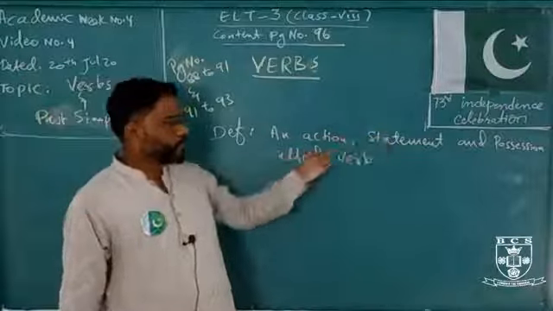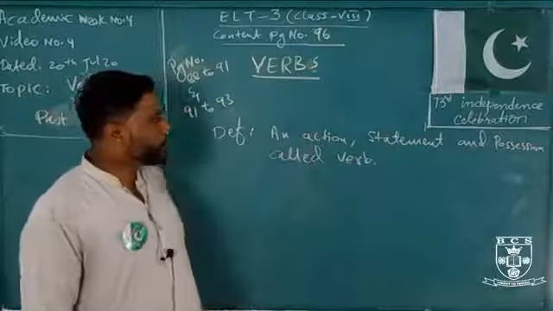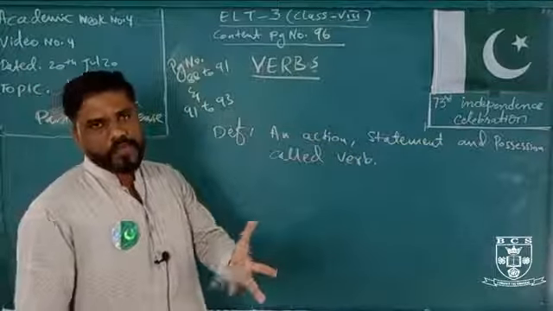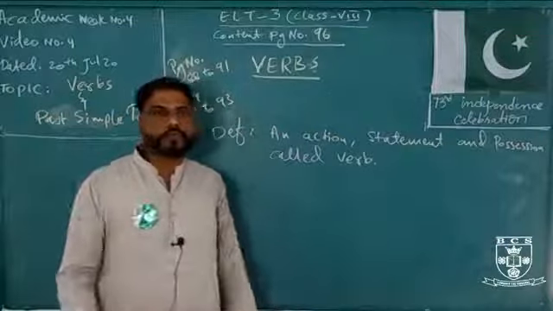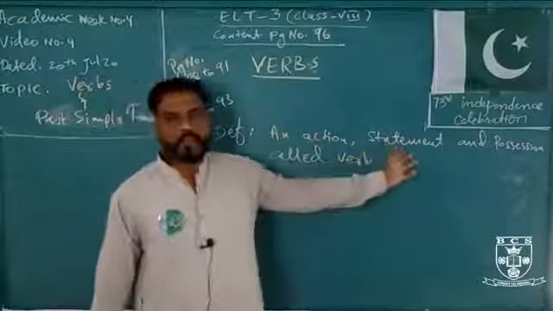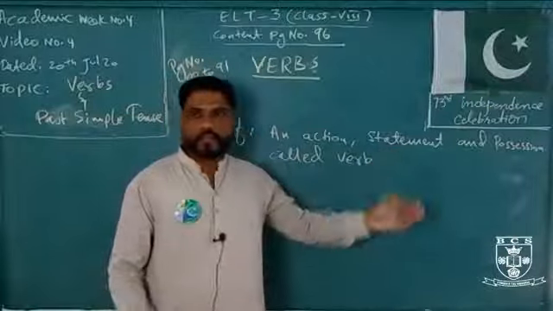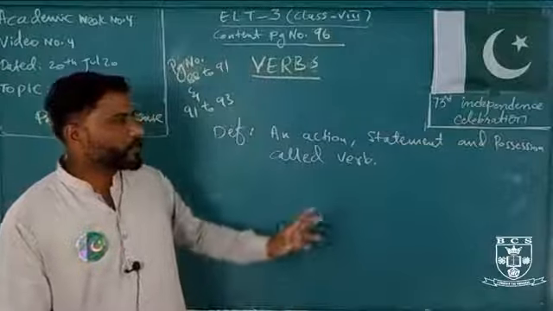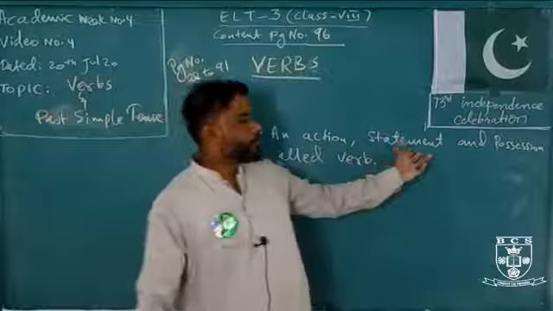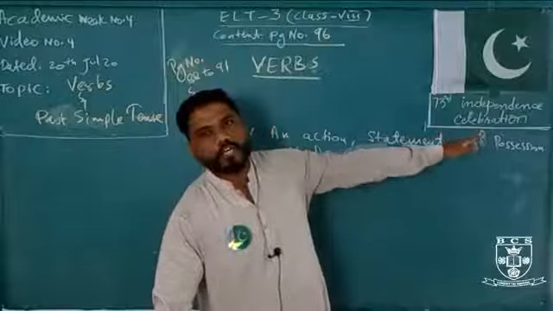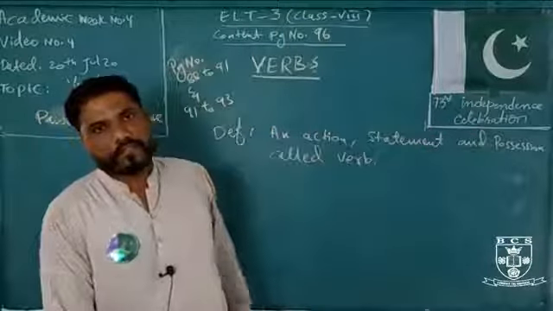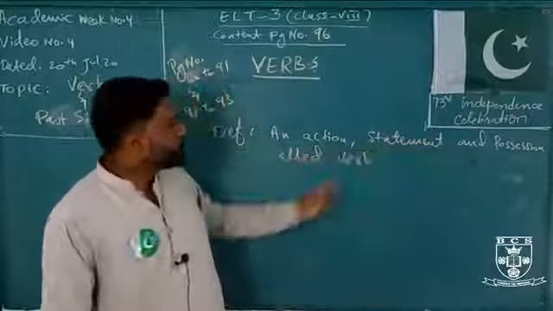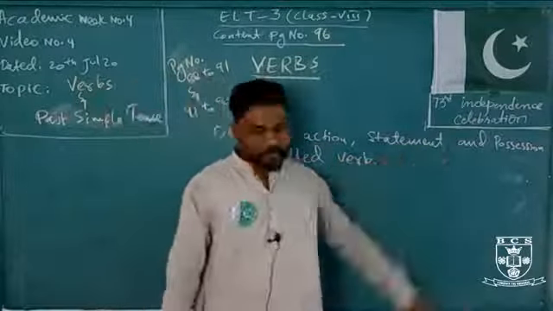Action, like for example, he plays cricket, do, does, or help, or any word that shows the action, it is called action. Then statements, the words like is, am, are, was, were, called statement. And the possession, that is has, have, or had, stuff like that, called the verb as well. So there are three forms of verb: action, statement, and possession.